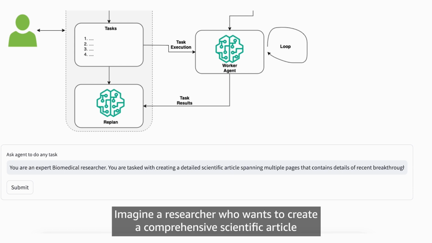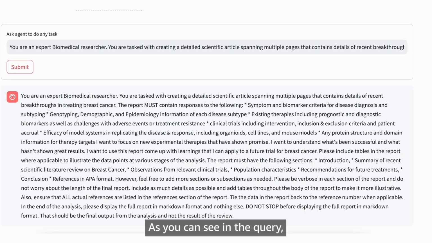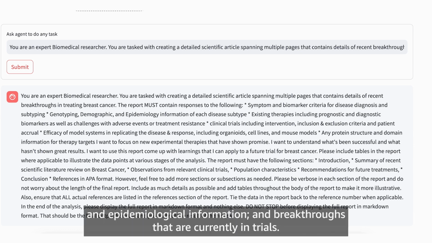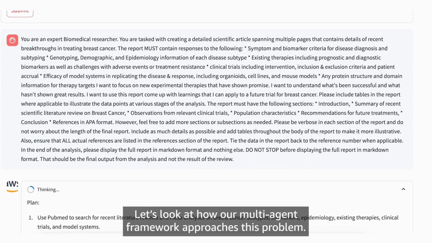Imagine a researcher who wants to create a comprehensive scientific article about biomarker-guided breast cancer. As you can see in the query, the researcher is specifically interested in biomarker information, genetic, demographic, and epidemiological information, and breakthroughs that are currently in trials. Let's look at how our multi-agent framework approaches this problem.